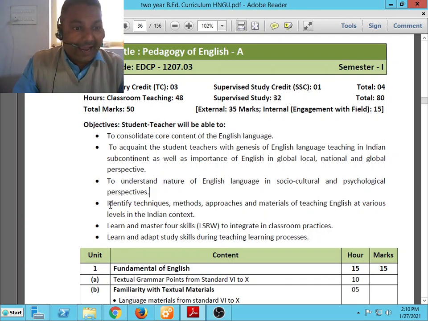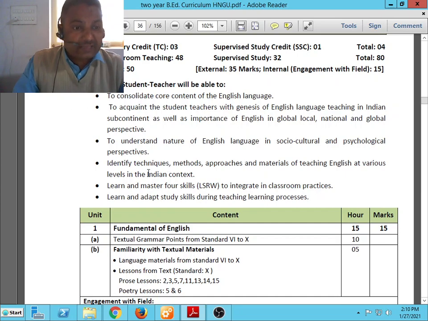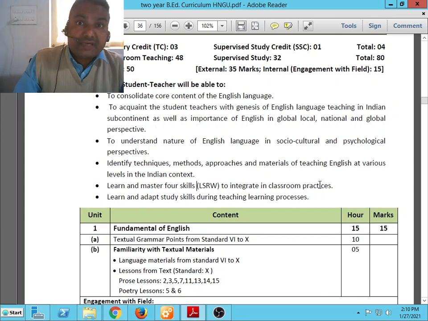Then identify the techniques, methods, approaches and materials of teaching English at various levels in the Indian context. The next objective is to learn and master the 4 skills, LSRW, to integrate in classroom practices. Another objective is to learn and adapt the study skills during the teaching learning process.